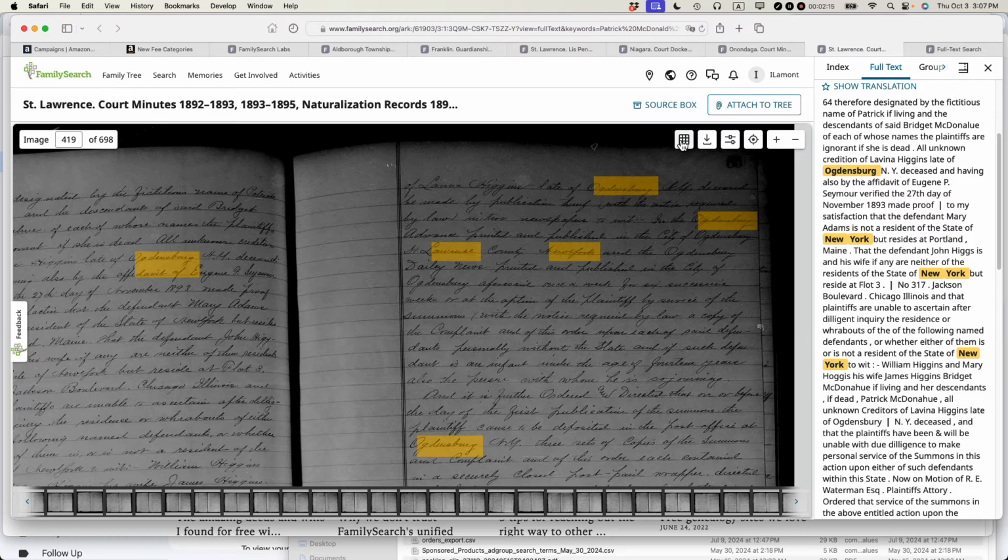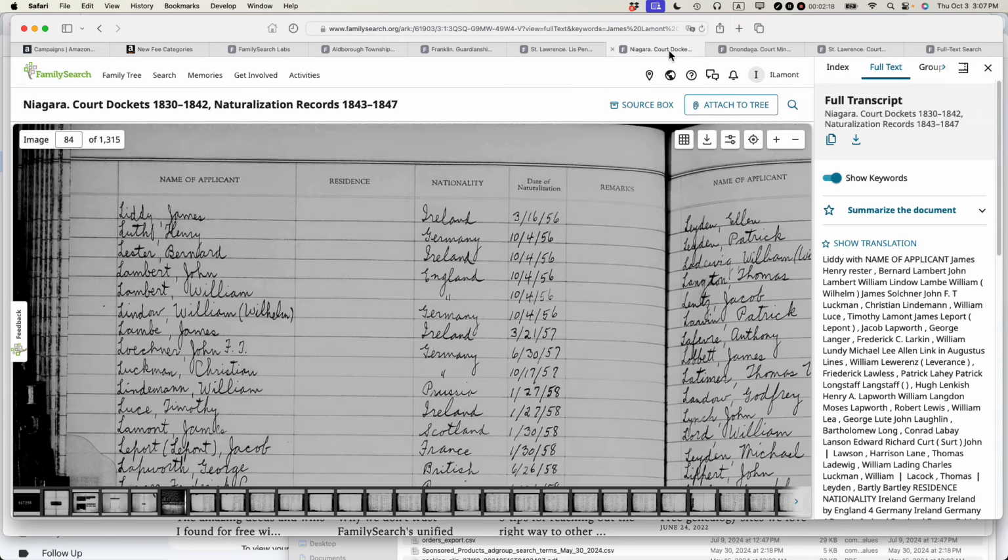So another type of record that shows up in FamilySearch full text search are naturalization records. And as someone who has actually gone to the county courthouse to look at old naturalization records, oftentimes fruitlessly, this is really a godsend, because now instead of looking at the old paper indexes to find things, and maybe you don't find it or maybe it's in the wrong location, full text search just surfaces it right away. So this is showing the name of applicants in the 1840s, where they were from, and when they were naturalized.